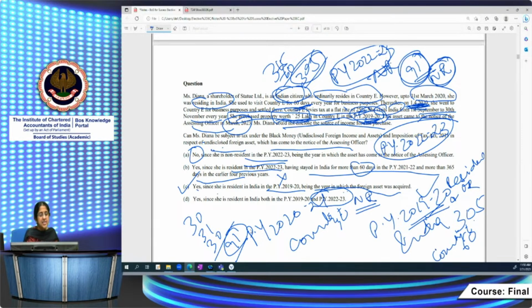So the correct answer is yes, she is resident in India in the previous year 1920, the year in which the undisclosed foreign asset was acquired. So because of that, she comes within the purview of the black money law. The assessing officer issued notice in 23 and he can bring to tax the value of the property in the assessment year 23-24, previous year 22-23. I hope this is clear.